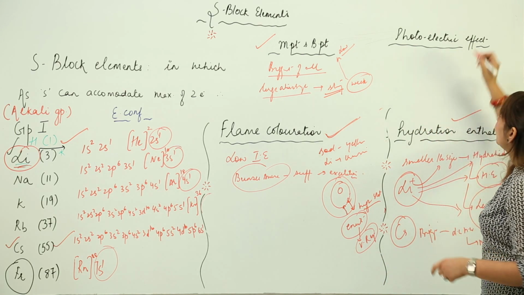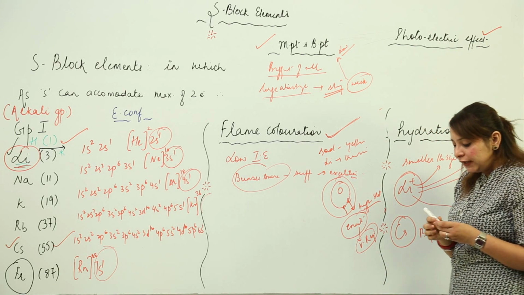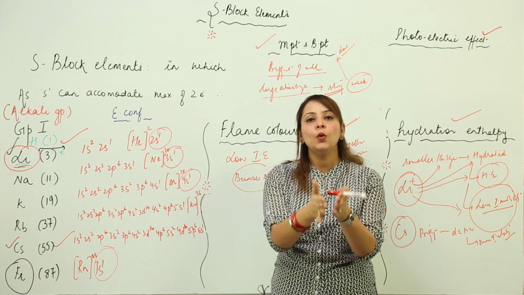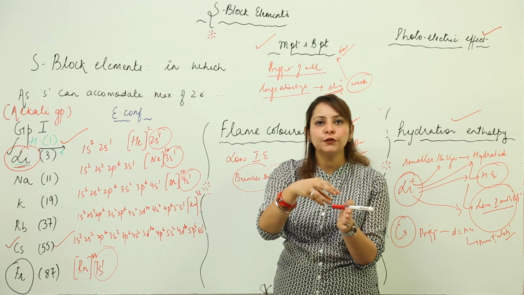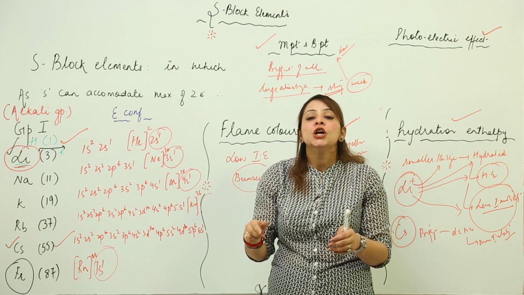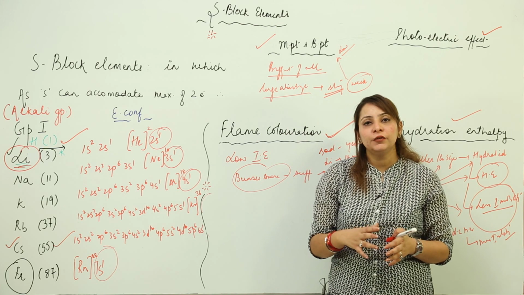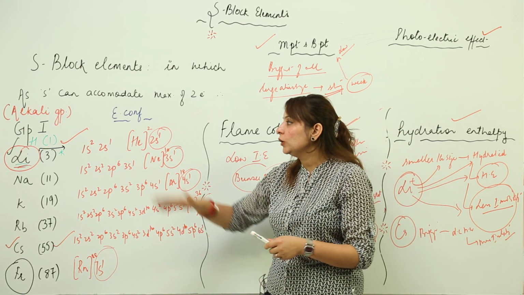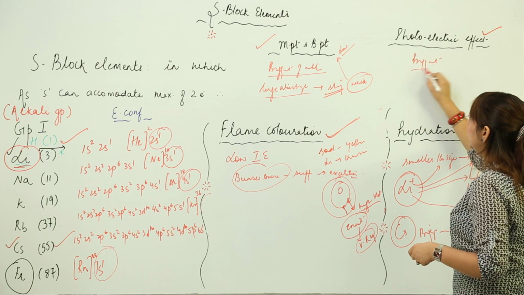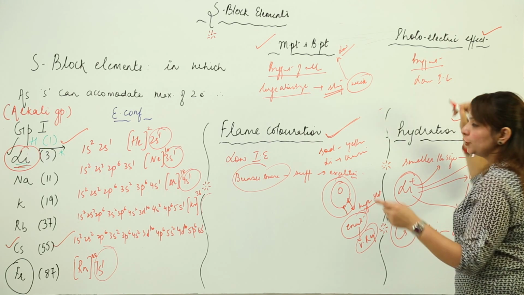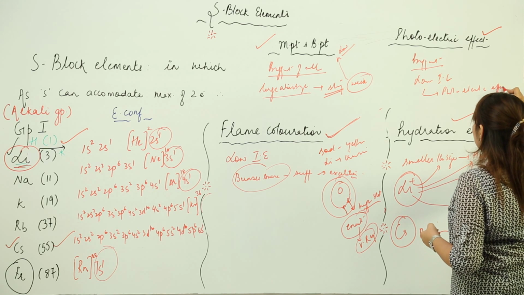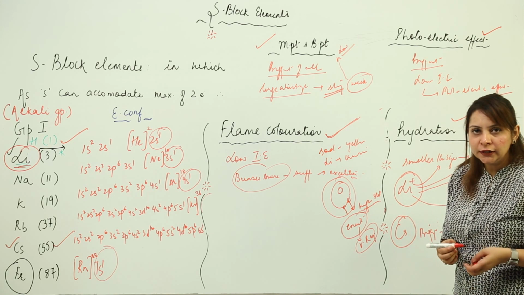So next property is the photoelectric effect. As we have already discussed in atomic structure, when we have a certain metal with low ionization energy and light of suitable frequency falls on it, that light can eject electrons from the metal surface. So we know that for ejection we need low ionization energy. As we know, this group, out of all 18 groups, is the biggest of all, so that means lowest ionization energy of all, so they can show the photoelectric effect, because the ionization energy is too low, electrons are not tightly bound.